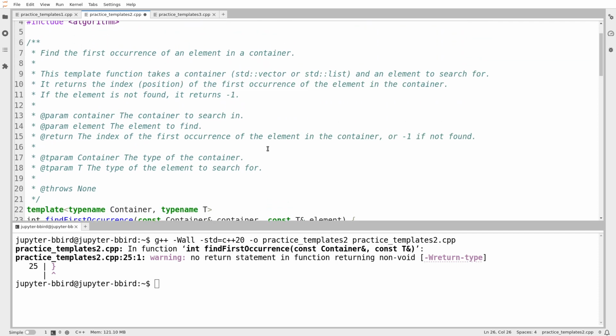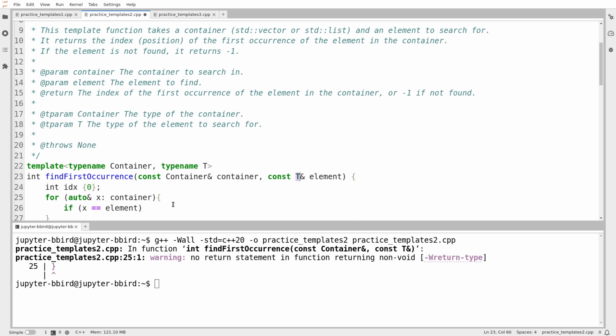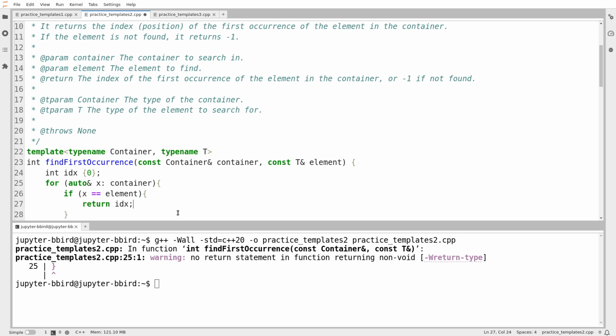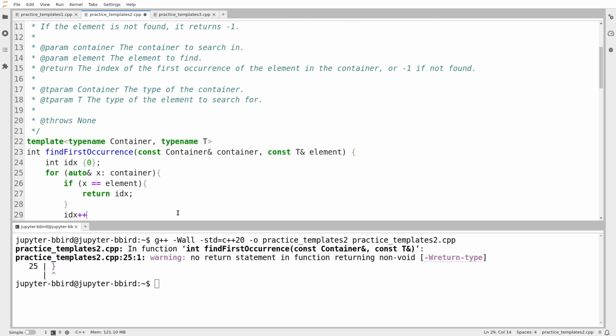It doesn't say that I'm allowed to assume that the element type has a double equals operator, but if it didn't, I don't think I'd be able to implement this at all. So I'm going to make that assumption. I think that's a solid assumption to make. So if x equals element, then I return the current index. And otherwise, I just move the index along and keep going.